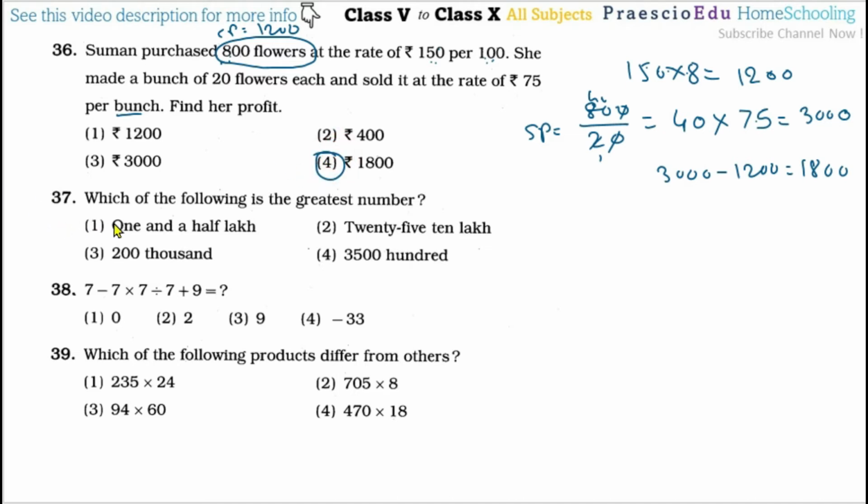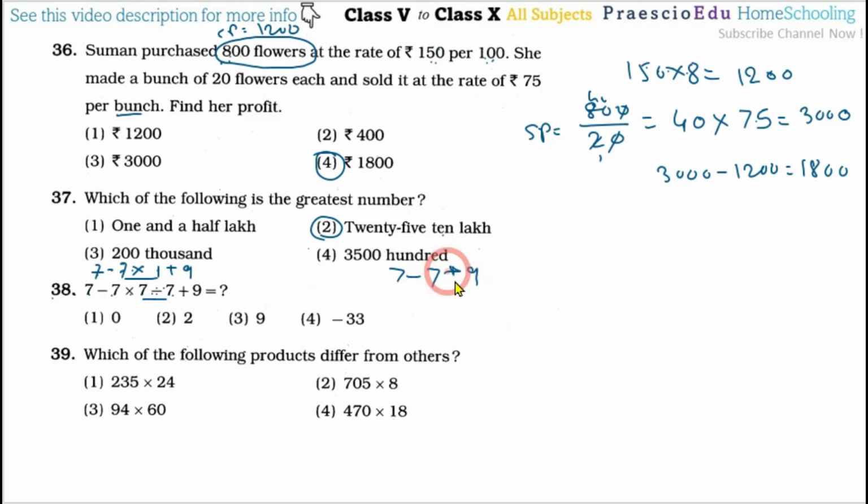Now question number 37, which of the following is the greatest number? In this one the greatest number is option number 2, 25 10 lakh. Now question number 38, 7 minus 7 multiplied by 7 divided by 7 plus 9 is equal to what? In this one first we will solve the division. So 7 by 7 means 1, then the multiplication, and the 7 minus this 7, and then the addition of this 9. Now we will solve the multiplication. So 7 multiplied by 1 is 7, so this 7 minus then this 7 comes, and plus 9.